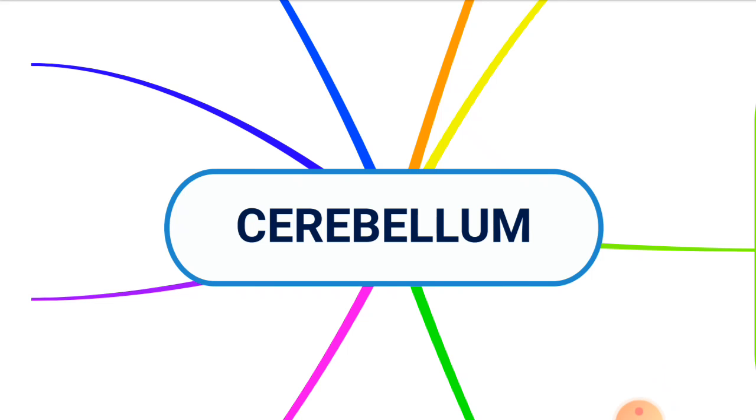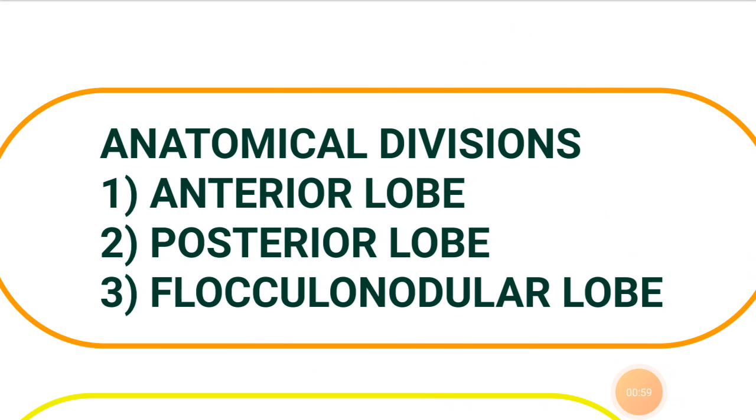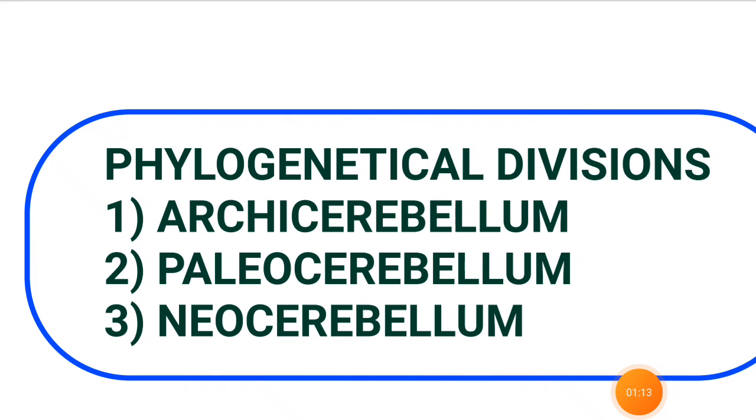In the hemisphere, each part is related to the vermis. Each cerebellar hemisphere is anatomically divided by two transverse furrows into three lobes: anterior lobe, posterior lobe, and flocculonodular lobe. The phylogenetical divisions of cerebellum are archicerebellum, paleocerebellum, and neocerebellum. Archicerebellum represents flocculonodular lobe. Paleocerebellum consists of vermis and paravermal portions. Neocerebellum consists of cerebellar hemispheres.